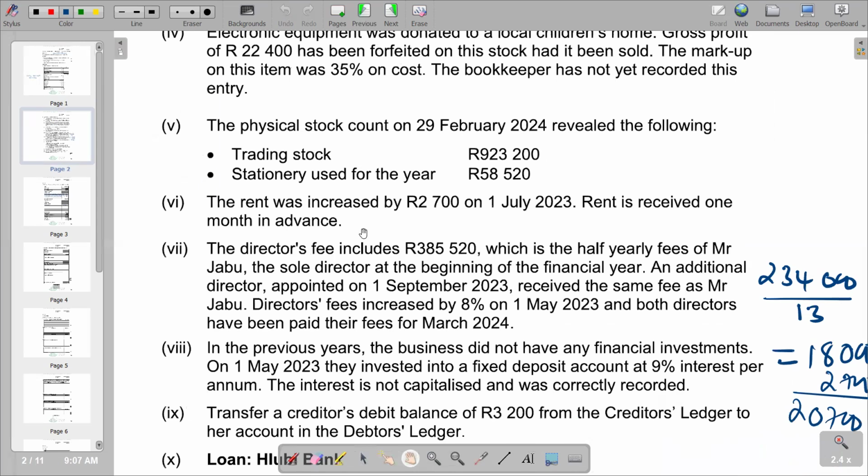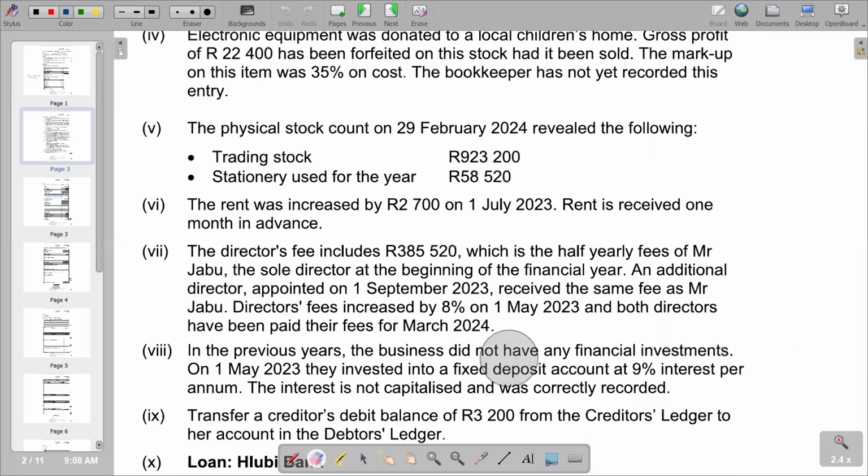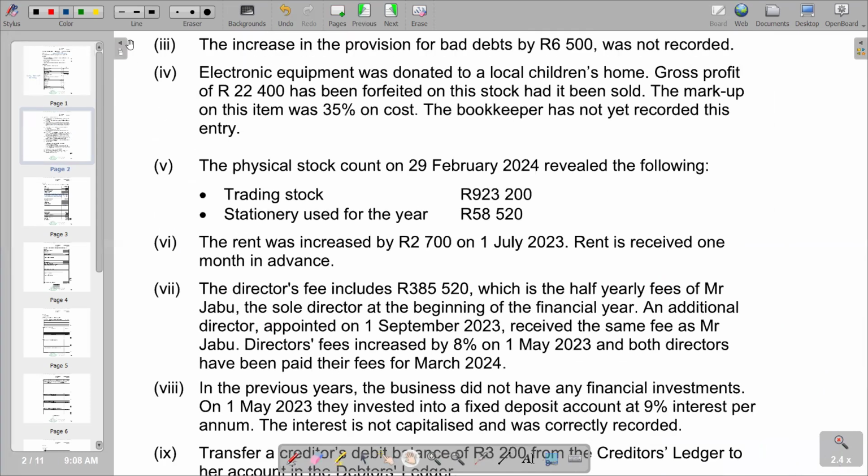So let's go to item 7. So we have item 7 that is indicating about director's fees.